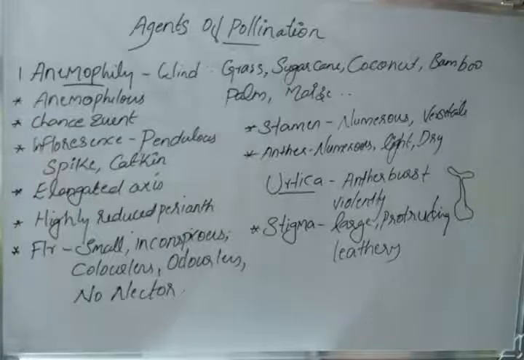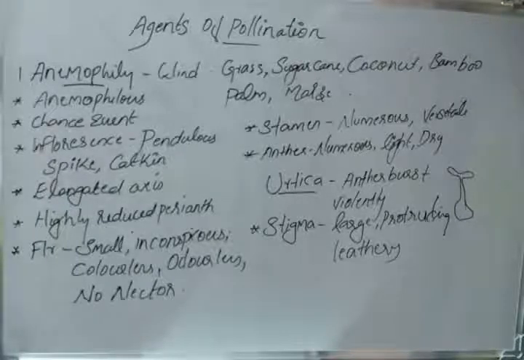What are the characters of the flower? The flower should be small, inconspicuous, colorless, odorless, and there should be no production of nectar, so that other biotic agents never approach these flowers. If there is nectar, odor or color, biotic agents will definitely approach these flowers.